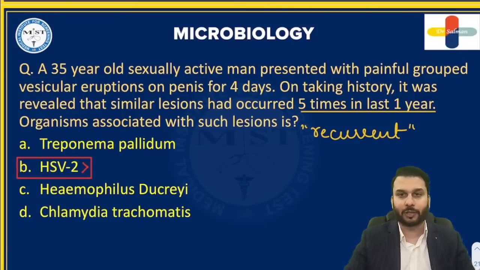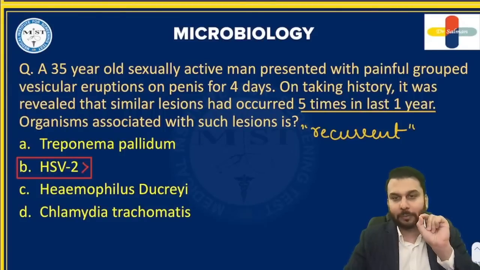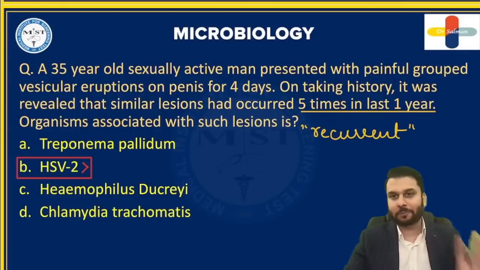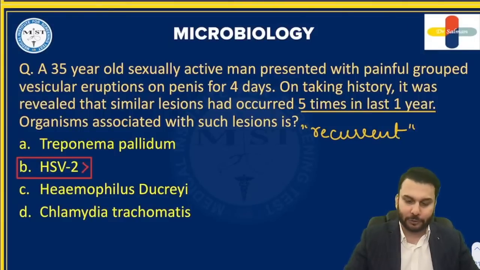It's a recurrent lesion. And I told you these are small pimple-like lesions, very small lesions which are vesicular. Vesicular grouped lesions. They exist in groups like pimples and they are painful. This is herpes. That's all it is, guys. Nothing much to learn here. This is the basic idea.